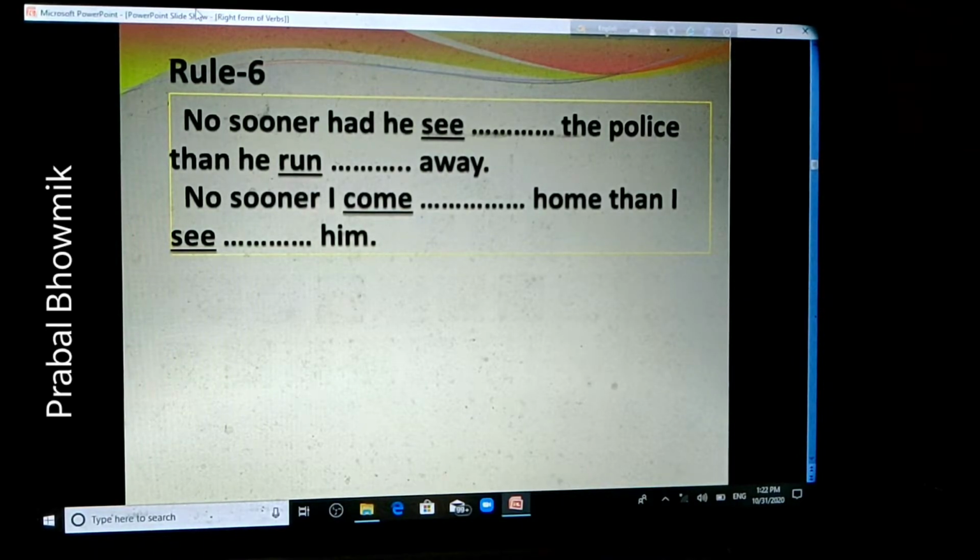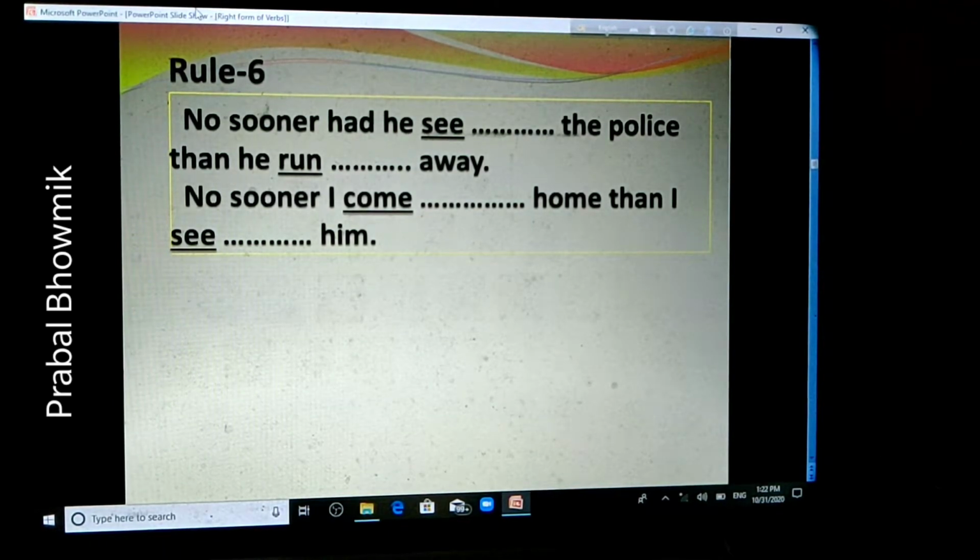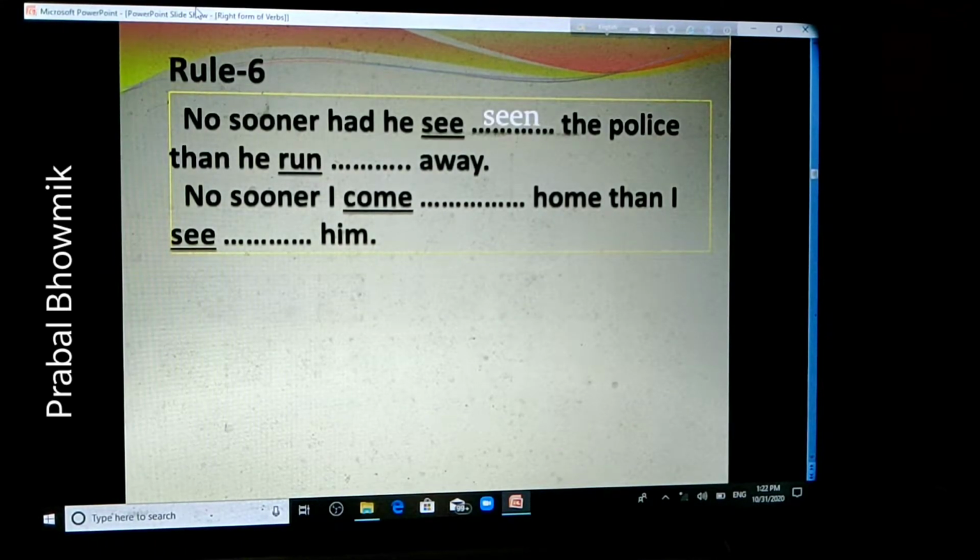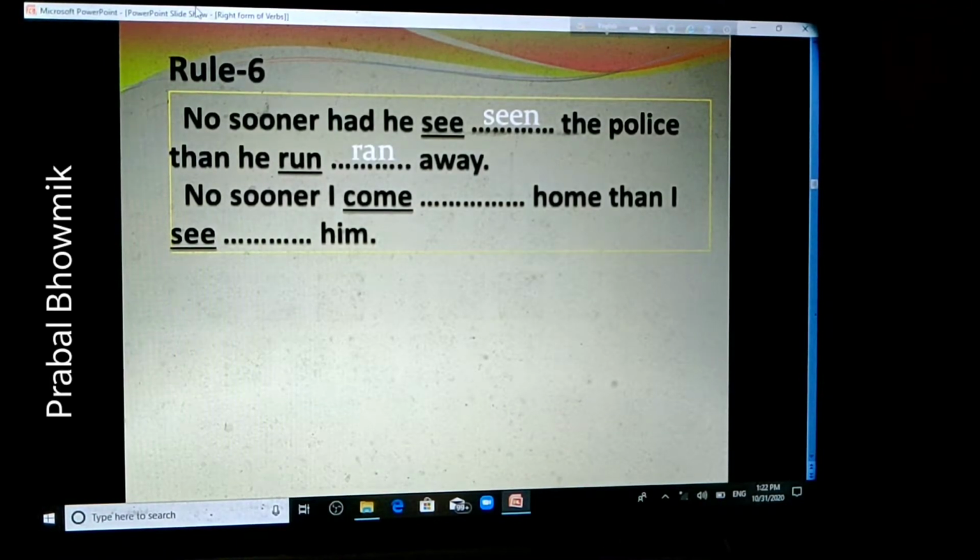In the first sentence, "No sooner had he seen the police than he ran away." So the right form of see should be seen here. No sooner had he seen the police than he ran away. And the right form of run should be ran.